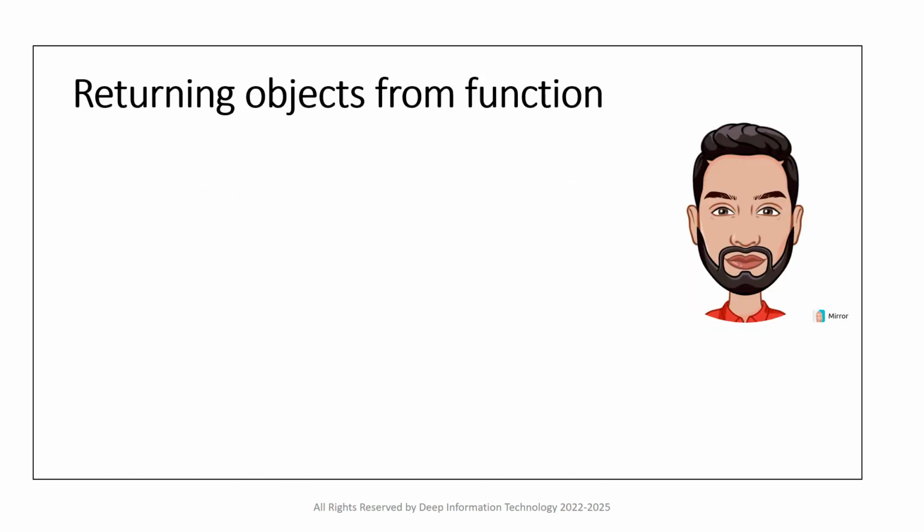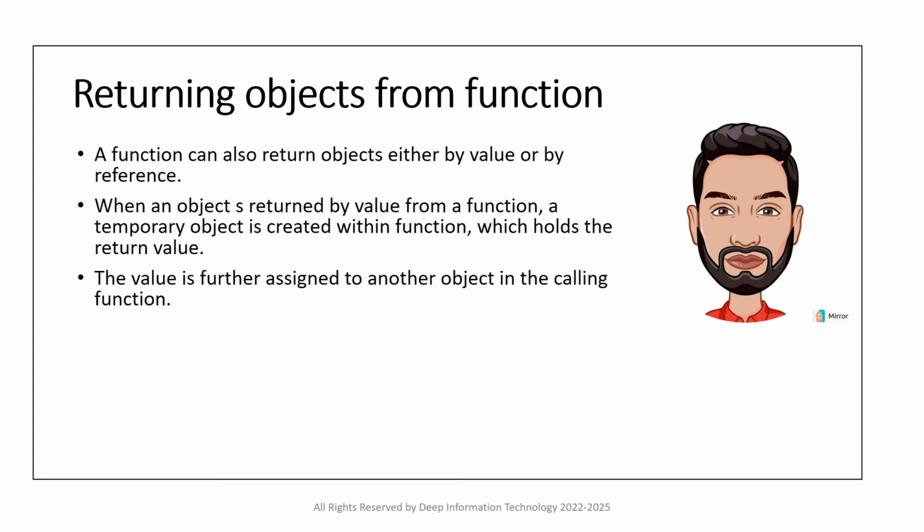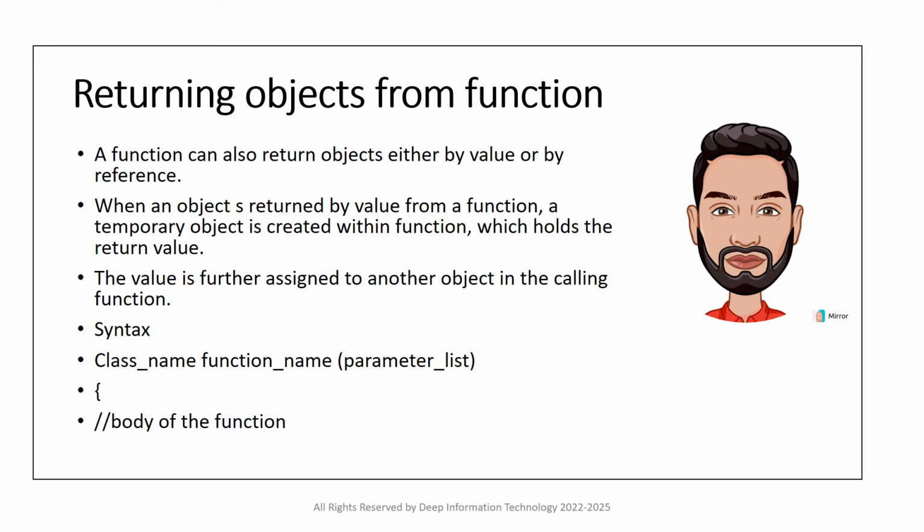Now we will further proceed to returning objects from functions. A function can also return objects either by value or by reference. When an object is returned by value from a function, a temporary object is created within the function which holds the return value. So here is also the same case. The value is further assigned to another object in the calling function. The syntax is class name, space, function name, then parameter list in parentheses, body of the function, and close the braces.